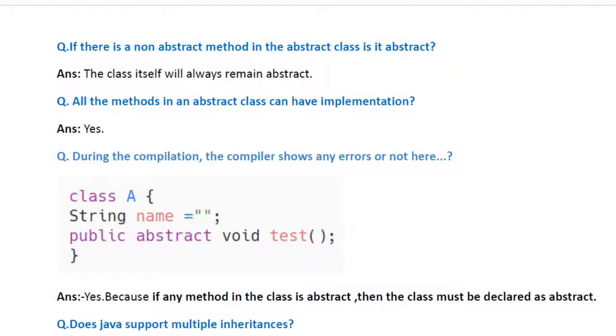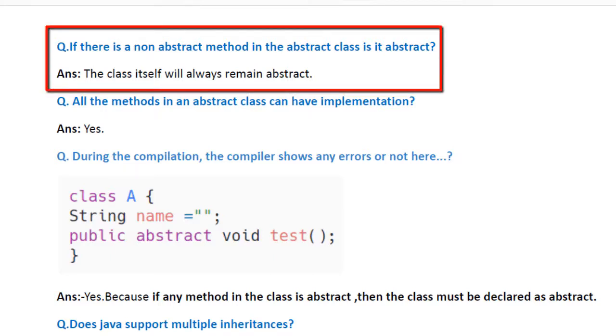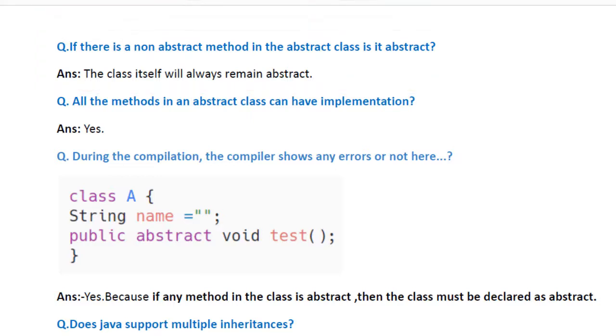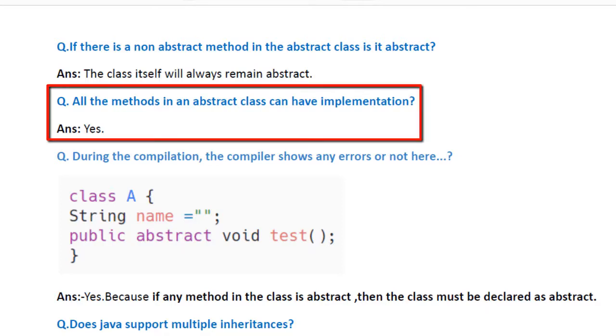In this lesson, we are going to continue with the question answers for object-oriented programming based Java interview questions. To start with, if there is a non-abstract method in the abstract class, is it abstract? The answer would be yes. The class itself will always remain abstract. Next question is, all the methods in an abstract class can have implementation?